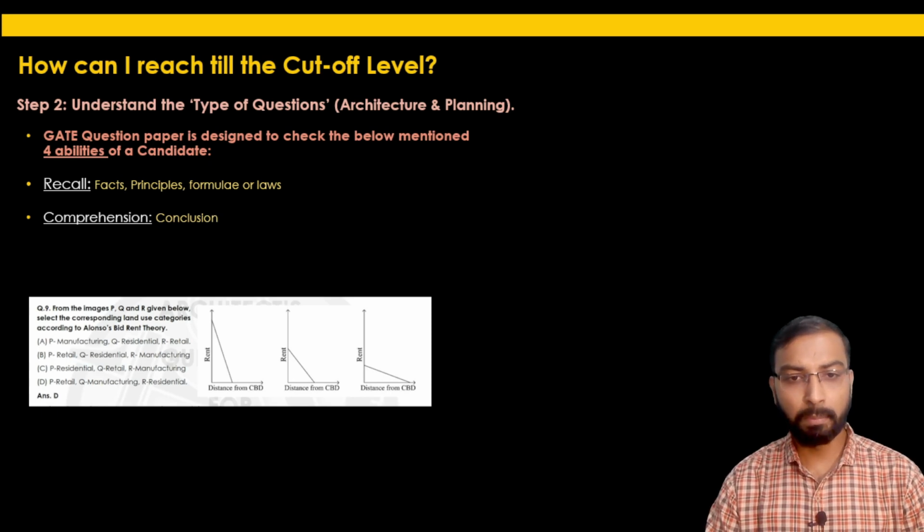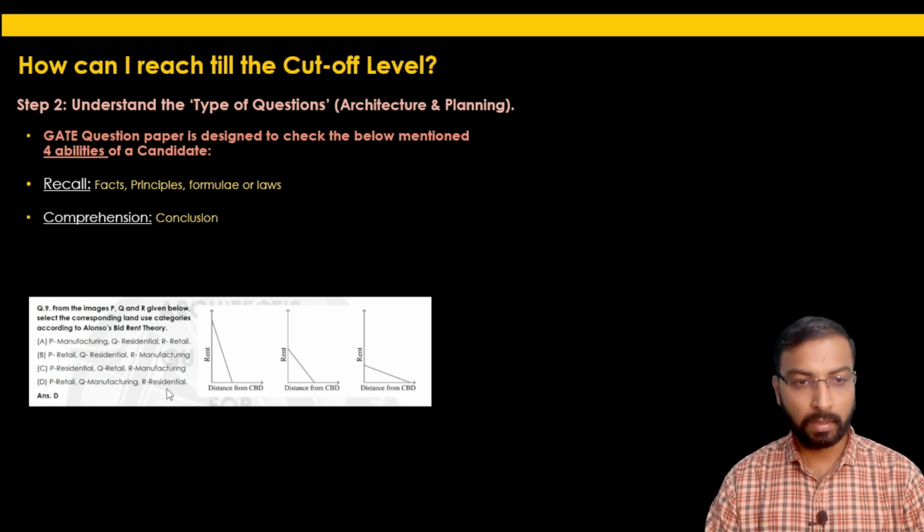Let's take an example here: the last graph shows that if the distance of residents is much farther from the central business district, the rent price will be lower. So this is a kind of general knowledge question, where among the 4 options, the only suitable option here is option D, where the R graph shows the residential.